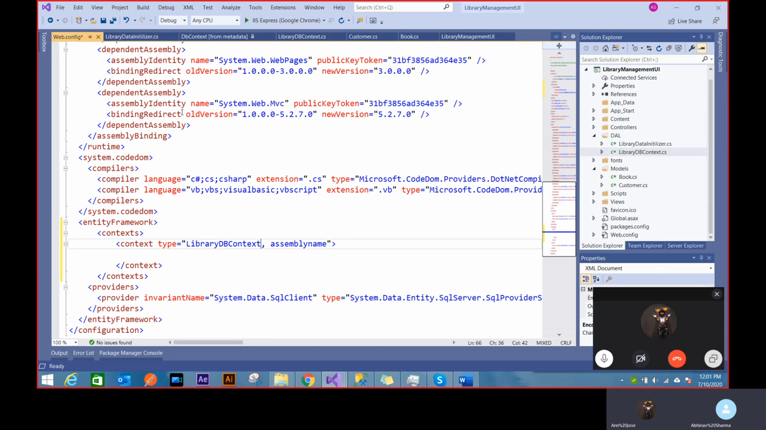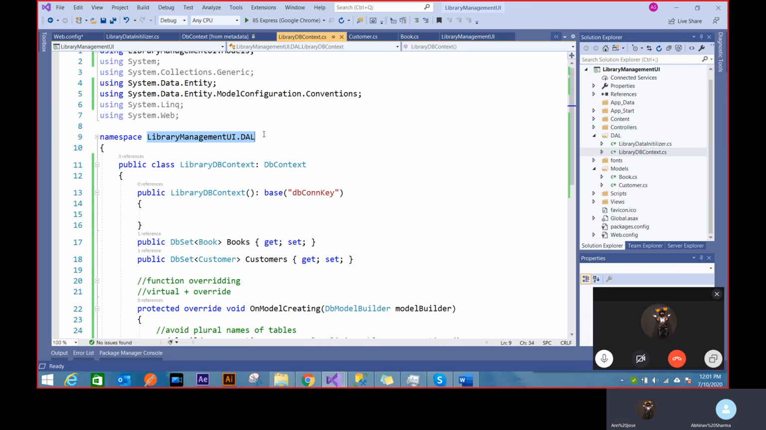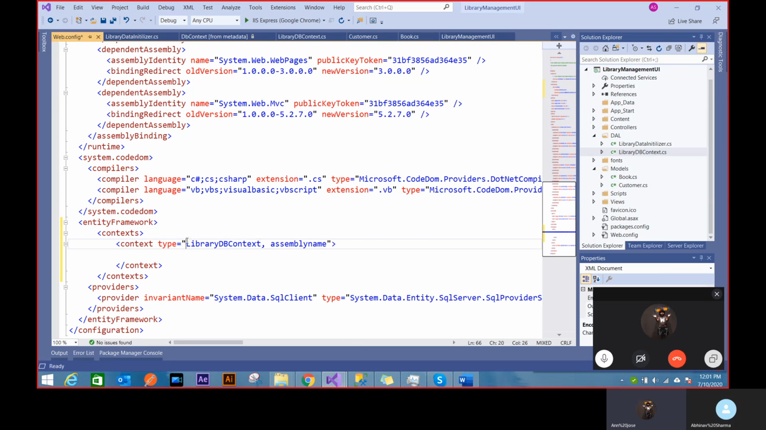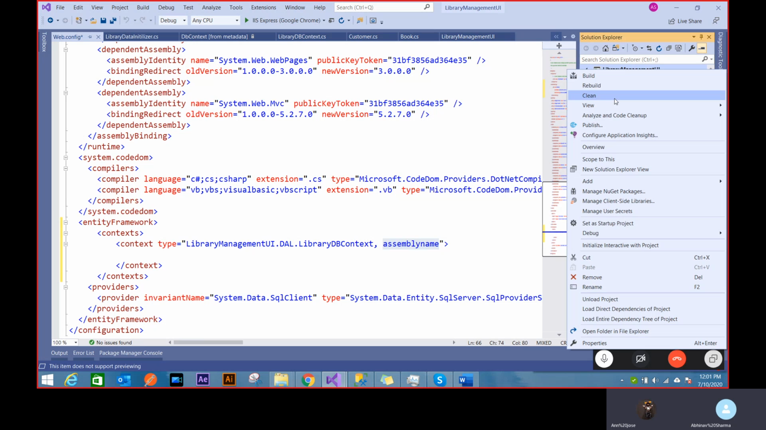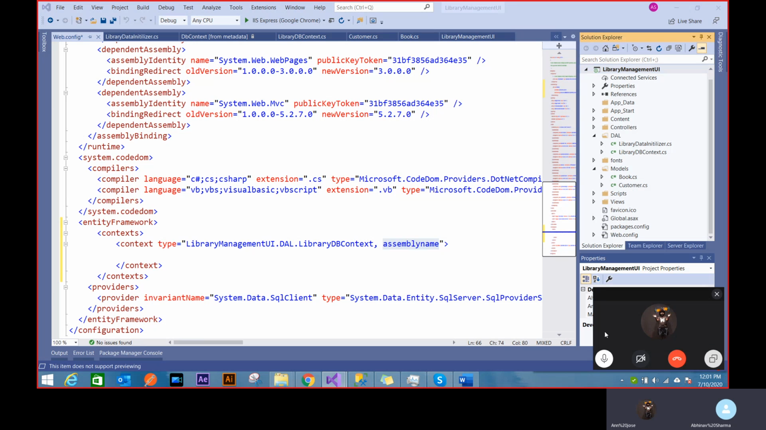Why? Because I'm working from outside. I'm working from a config which is outside at a very top level. I need to define the name also, right? So that means I have to take the full namespace. So this is now a full namespace. That's why I said it needs a full namespace to your class. It needs to know everything about how to reach that class. The next important thing is it needs to know which assembly your class is in. Whenever I run this, rebuild it or do something about it, it creates an assembly for this project.